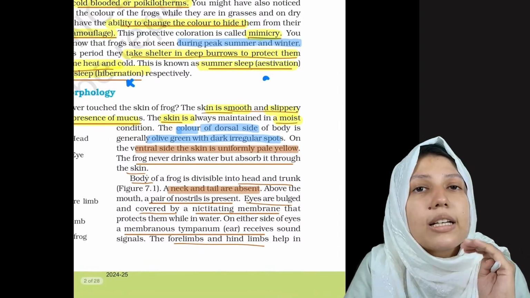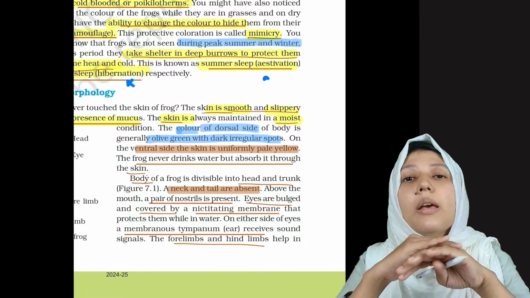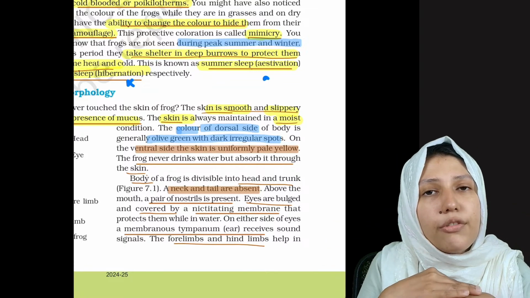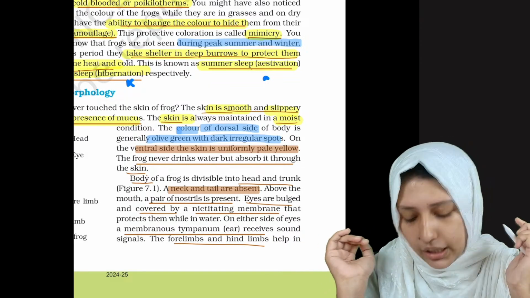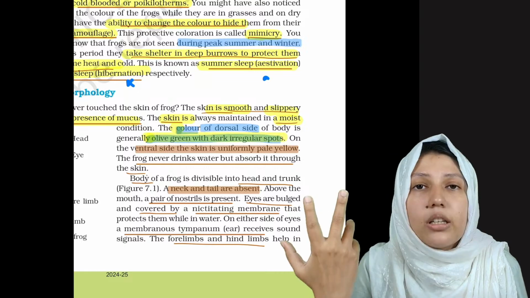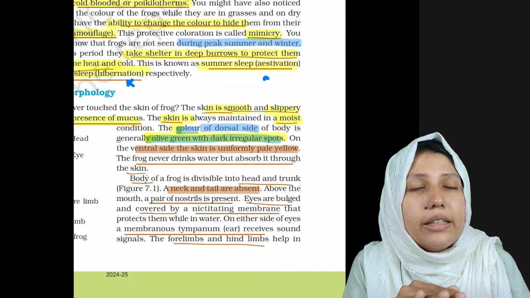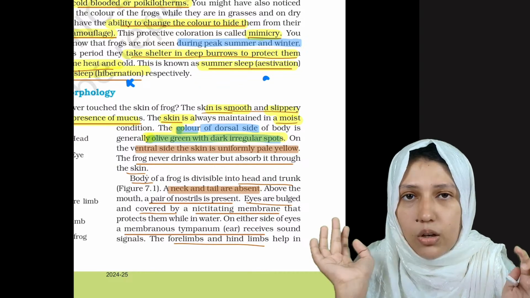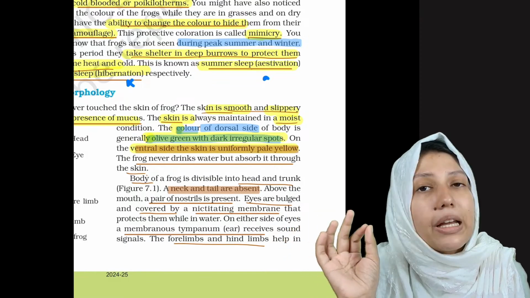Okay, now what is the color of the skin? The color of the dorsal, as I said before, dorsal is the outer side and ventral is the inner side. The color of the dorsal skin can vary from olive green to darker shades with spots, and the ventral side is uniformly pale yellow color.